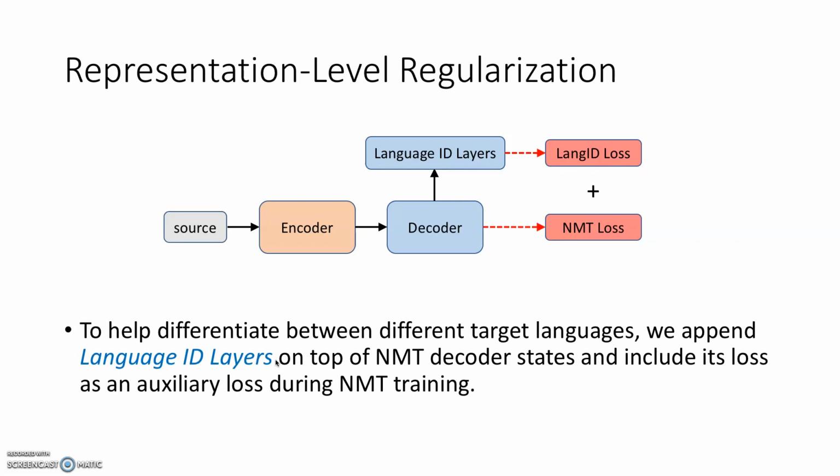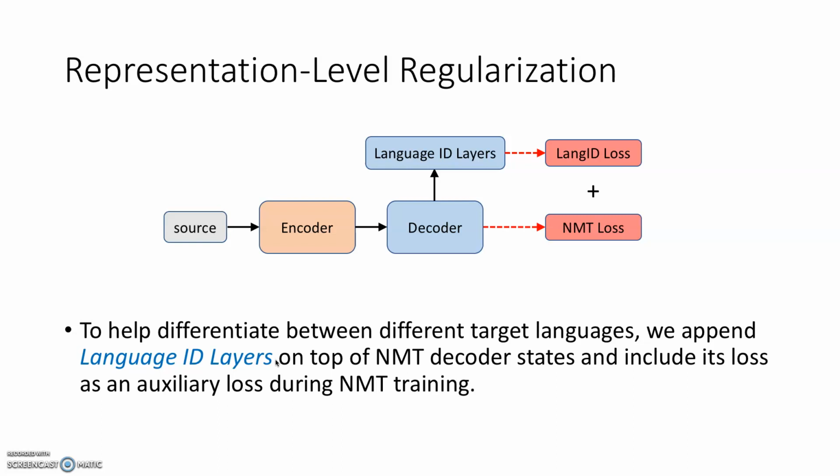For our proposed representation level regularization, we append language ID layers on top of the NMT decoder states and include its loss as an auxiliary loss during NMT training. Essentially, during training, we take the source as input and feed it through the NMT encoder and then the NMT decoder, and from the decoder states, we have the standard NMT loss. Then we feed the decoder state into those language ID layers.